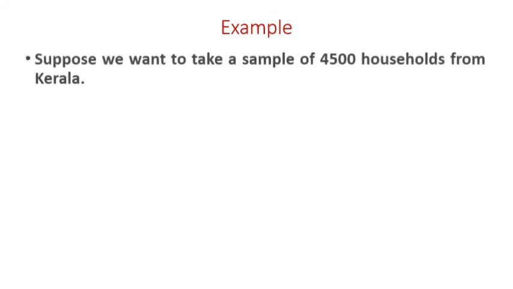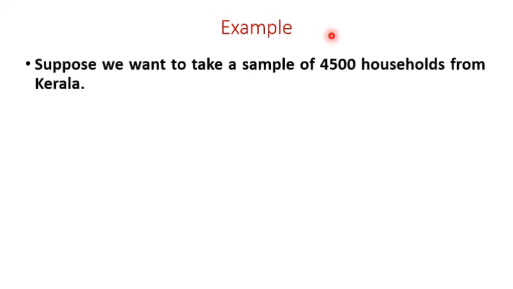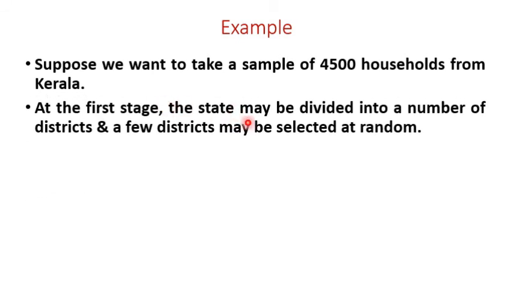For example, suppose we want to take a sample of 4,500 households from Kerala. At the first stage, the state may be divided into a number of districts and a few districts, 2 or more, may be selected at random.